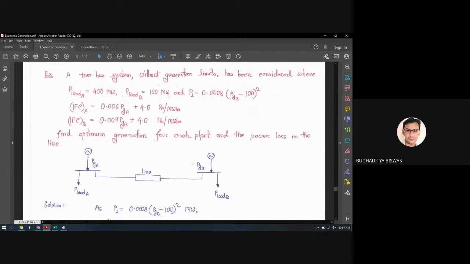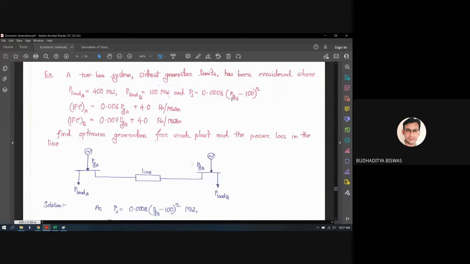So first you need to understand the question. Here P load A equal to 400 megawatt and P load B equal to 100 megawatt. So what is the total load demand? What is the load demand? 500 megawatt. 500 megawatt, very good. And PL, this is the transmission loss. So PL is expressed in this way. It's equal to